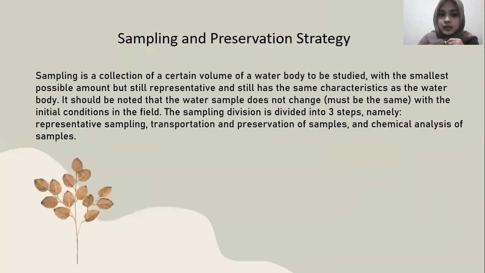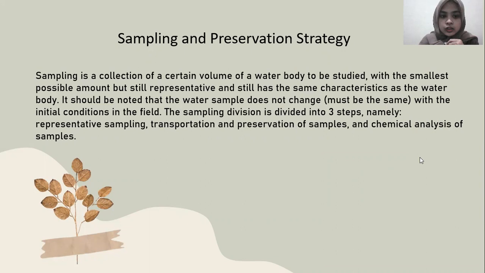Then I will explain about sampling and preservation strategy. Sampling is the collection of a certain volume of a water body to be studied, with the smallest possible amount but still representative and with the same characteristics as the water body.